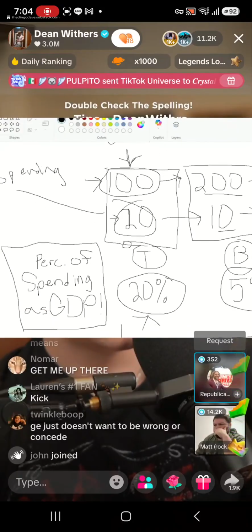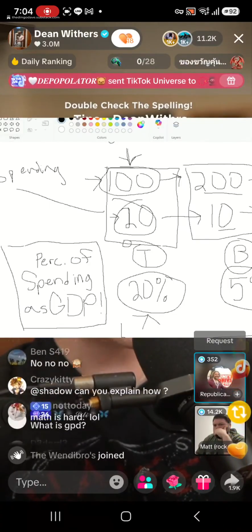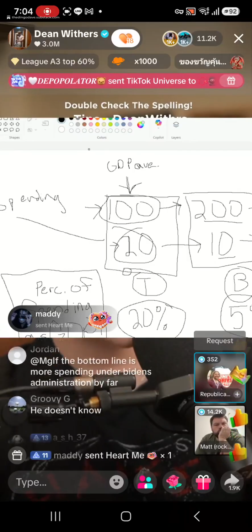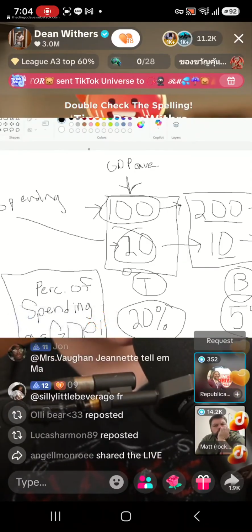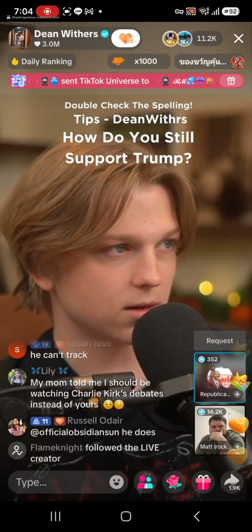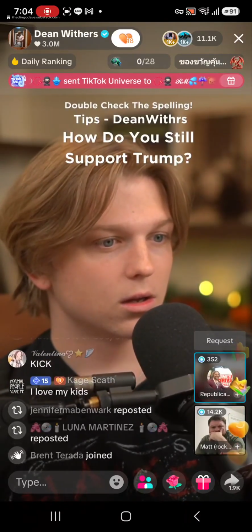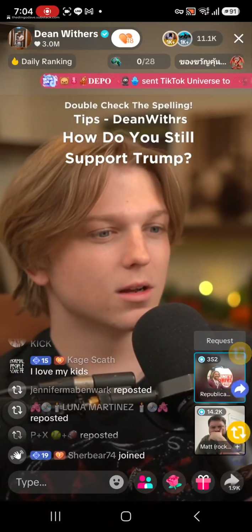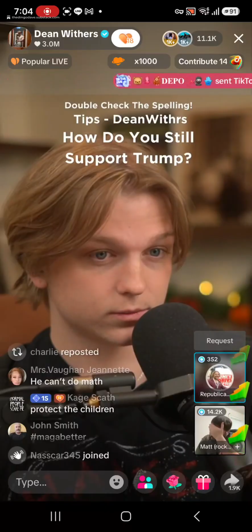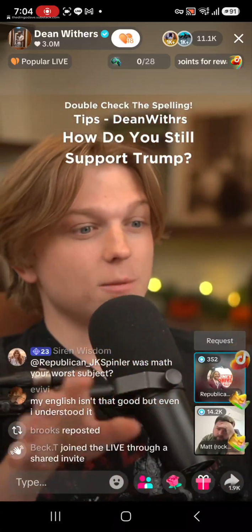This is irrelevant to my claim, though. No. Do you agree that the two variables used to determine the percentage of spending of the GDP would be the average GDP over the 4-year term and how much they spent over the 4-year term? Do you agree that those are the two variables to determine the percentage of spending as a part of the GDP? Yeah, like your equation is not made up. Okay, so you're saying that my equation to determine the percentage of spending as a part of the GDP is wrong? No, I'm not saying it's wrong. I'm saying it's not made up. Okay, so you do agree that the two variables would be spending over 4 years and GDP.